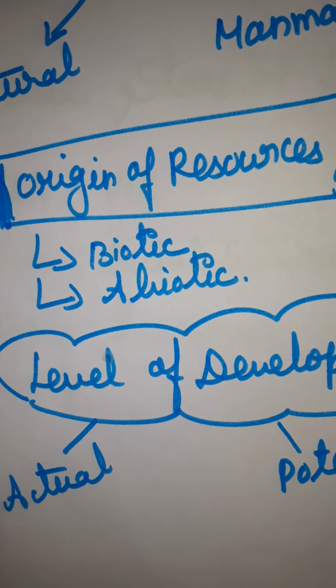Okay, now in this class I am going to give an assignment to you, that is the types of resources and the difficult words and meanings that you are going to read. While you are reading the difficult words, spell the words. Spell the word, then meaning also you have to read well, then only you will be able to understand this lesson well.